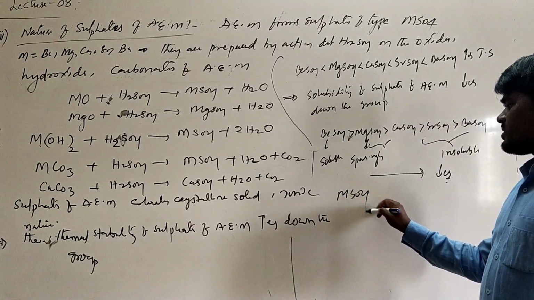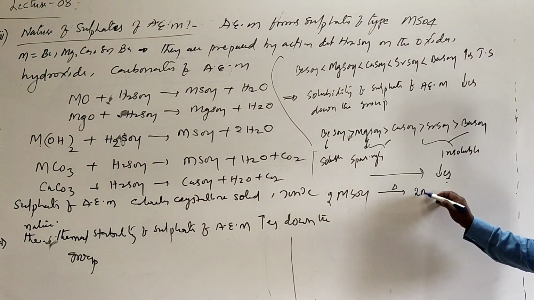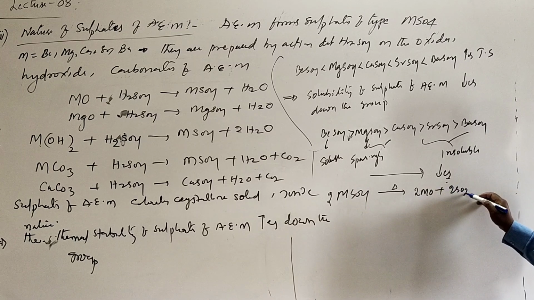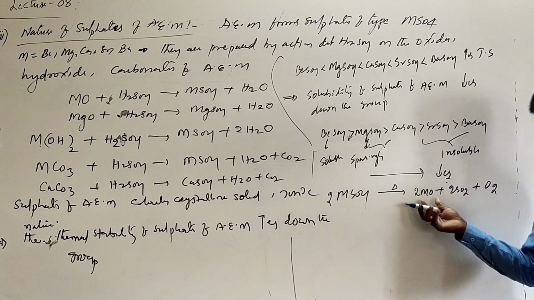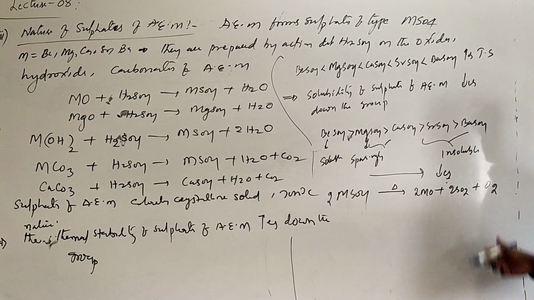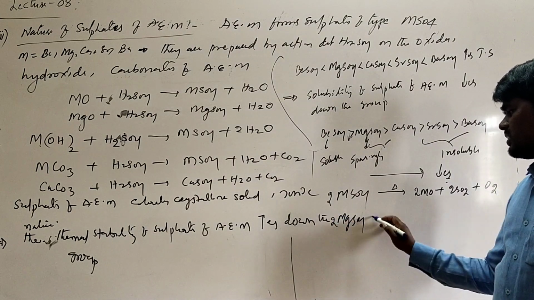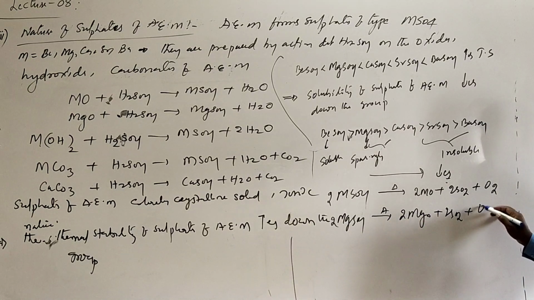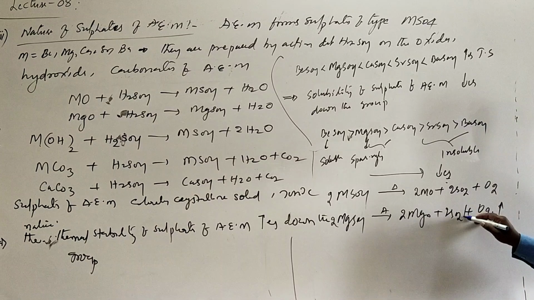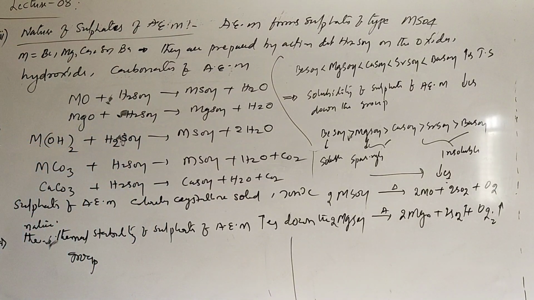When you heat these metal sulfates, they will decompose into metal oxide plus sulfur dioxide plus oxygen gas. This is also one of the important properties of the metal sulfates. On heating, they get decomposed to the corresponding metal oxides with the liberation of sulfur dioxide as well as oxygen gas. For example, magnesium sulfate on heating decomposes into 2 moles of magnesium oxide plus 2 moles of sulfur dioxide, and 1 mole of oxygen gas is liberated. This is about the properties of sulfates of alkaline earth metals. Is it clear?